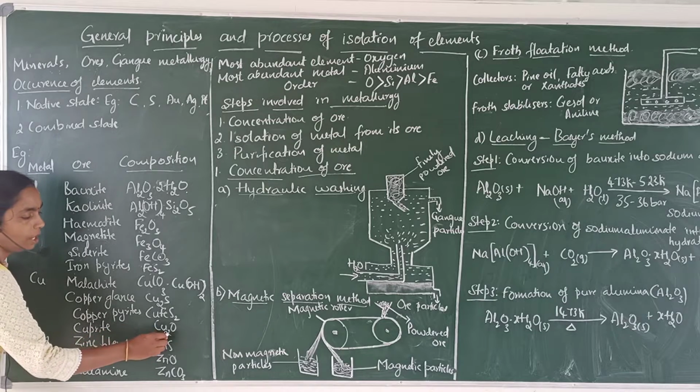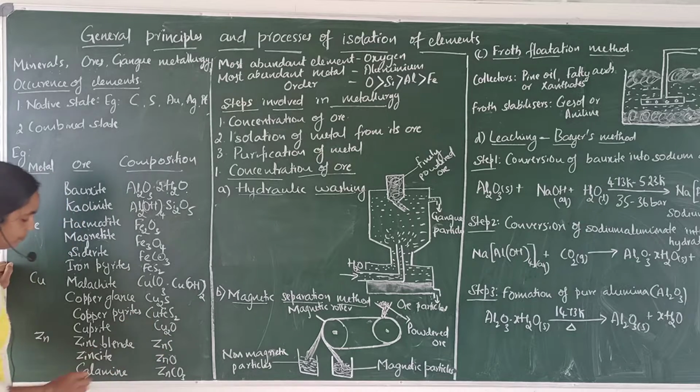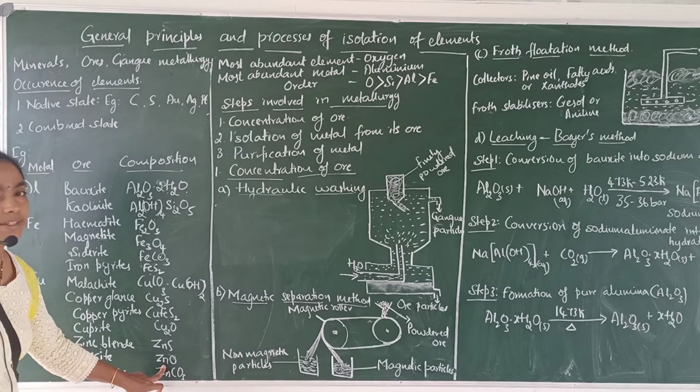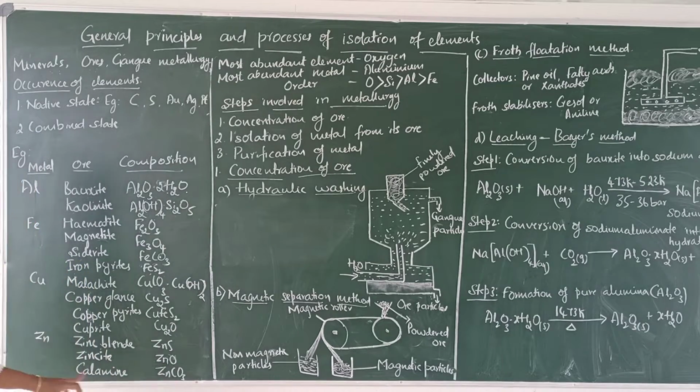Cuprite, it is the oxide ore of copper and the composition is Cu2O. Next, ores of zinc. Zinc blende: the composition is ZnS. It is the sulfide ore of zinc. Zincite: the composition is ZnO and it is the oxide ore of zinc.